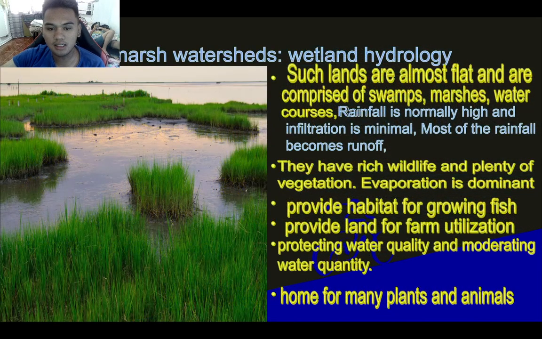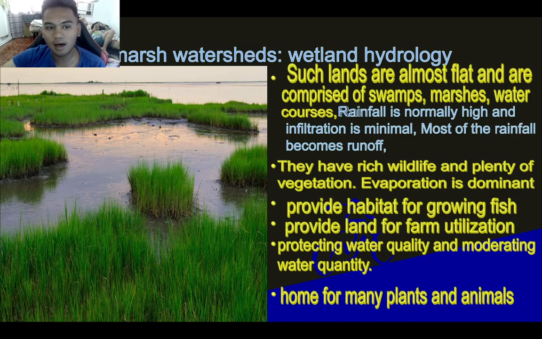And the next watershed is the last watershed that we will be discussing. This watershed is the wetland or marshland. This type of watershed is almost flat, comprises swamps, marshes, and water, of course, and has normally high and minimal infiltration. This is due to the soil being saturated. When we say saturated, it has reached the maximum capacity of the soil to absorb water. So when that happens, there is a high chance for runoff to occur. So most of the rainfall or precipitation that happens here becomes runoff.